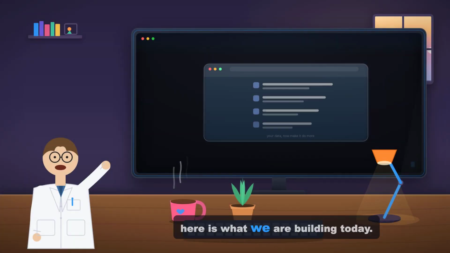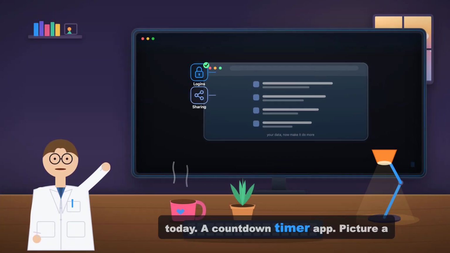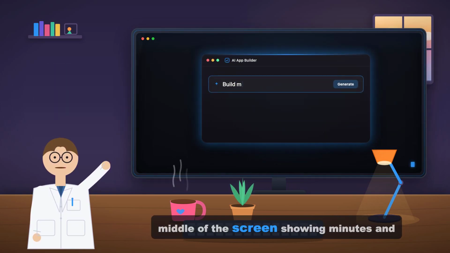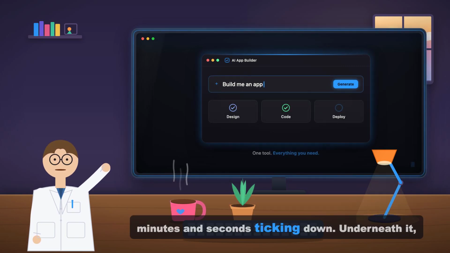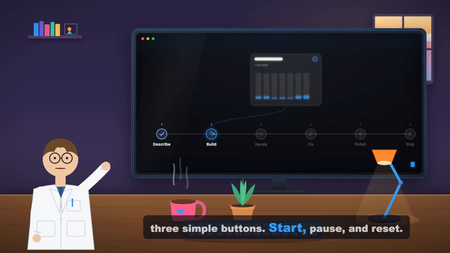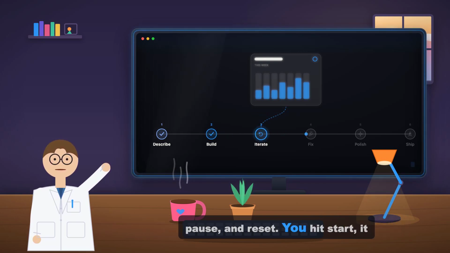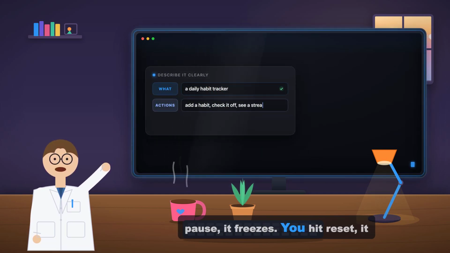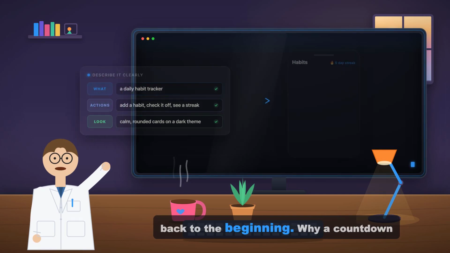So here is what we are building today. A countdown timer app. Picture a big, clean clock right in the middle of the screen, showing minutes and seconds ticking down. Underneath it, 3 simple buttons: start, pause, and reset. You hit start, it counts down. You hit pause, it freezes. You hit reset, it jumps right back to the beginning.